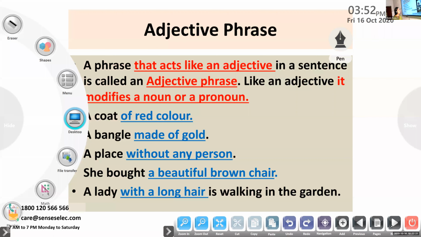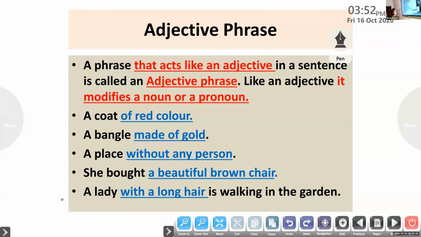Look at here on the board, children. We have a phrase called adjective phrase. As I have told you, it acts like an adjective within a sentence. It describes a noun. An adjective always describes a noun. It gives quality to the noun, or it talks more about a noun. Such groups of words without a verb are coming under the category called adjective phrase. Am I clear?